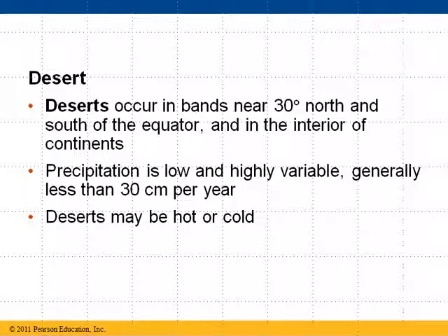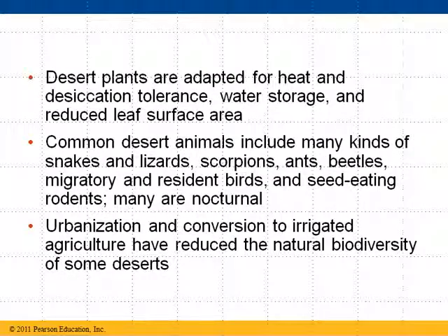Deserts can be very hot, but they can also be very cold, particularly at night. So they tend to have fairly wide swings, and that is in part due to the lack of precipitation and moisture. If you're going to live in the desert, you got to be tough. You got to have certain adaptations. A plant in the desert has got to be well adapted to not dry out, to store water, to reduce the leaf surface area, to avoid sunburn and problems. Common desert animals, of course, lizards, snakes, scorpions, lots of them are nocturnal, meaning they basically hang out in their burrow in the middle of the hot day, and they don't come out till it's nicer at night, cooler at night. So a lot of them are nocturnal type creatures.